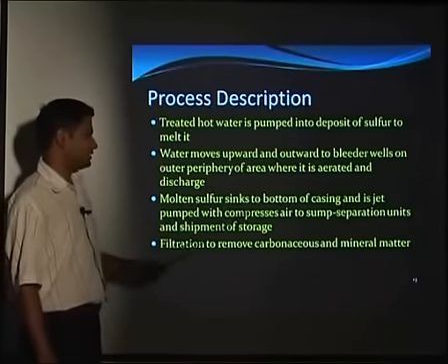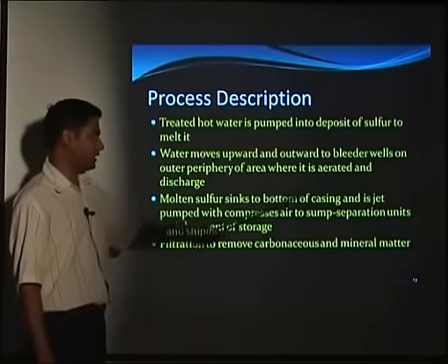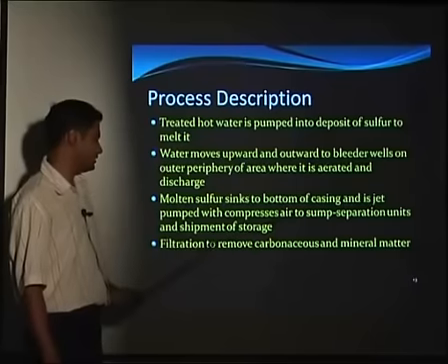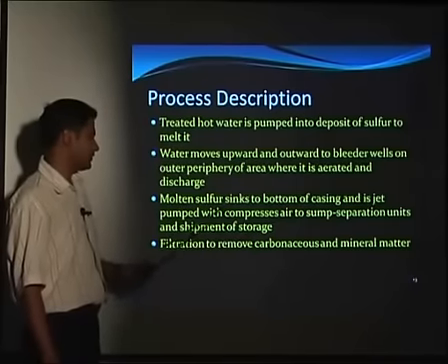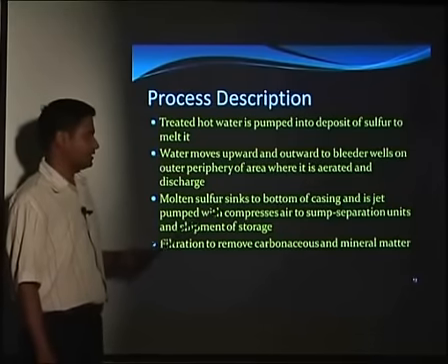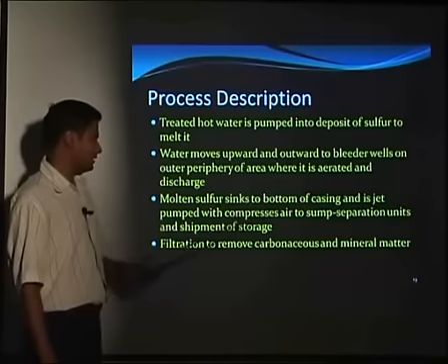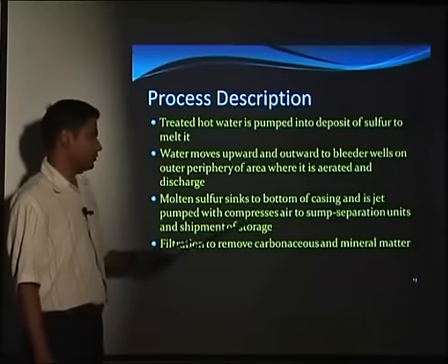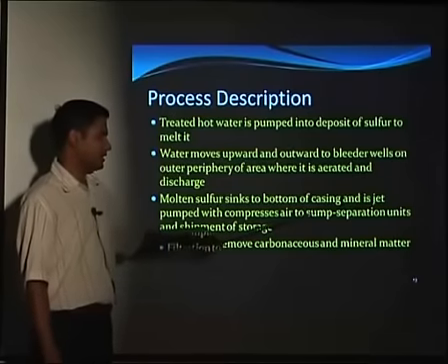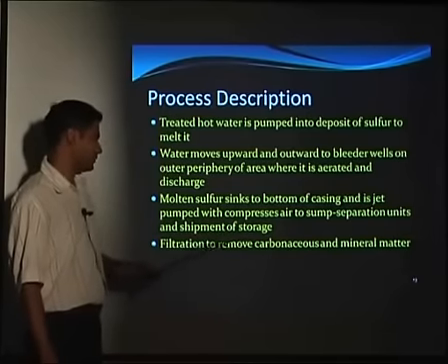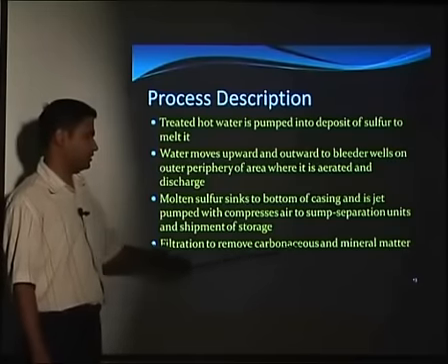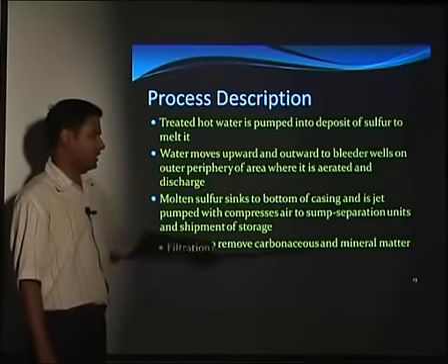Then molten sulfur sinks to the bottom of the casing and is jet pumped with compressed air to some separation units and shipment or storage. So here the sulfur is heavier, it will sink to the bottom, and the air we are pushing makes the sulfur less dense, and we will recover it, and that we can ship for storage. Then filtration sometimes is done to remove carbonaceous and mineral matter.